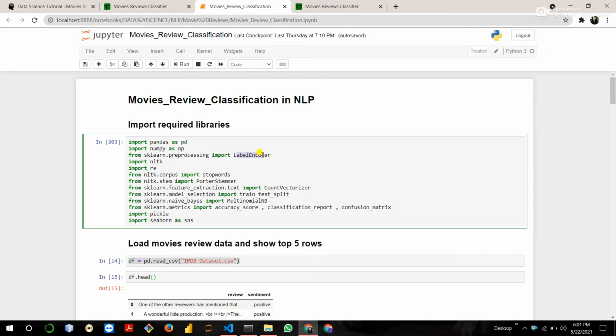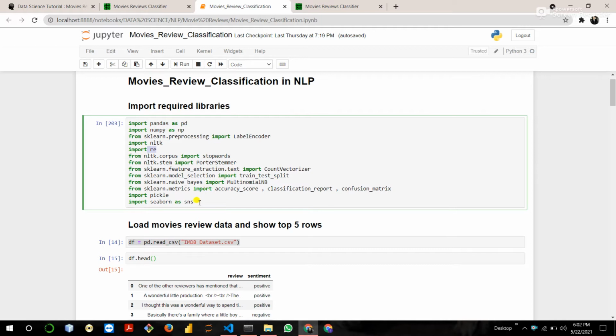Label encoder basically converts the categorical data into numeric data. Then NLTK is an NLP based library. This is a regular expression; RE is used for regular expressions. Okay, so import all the required libraries.